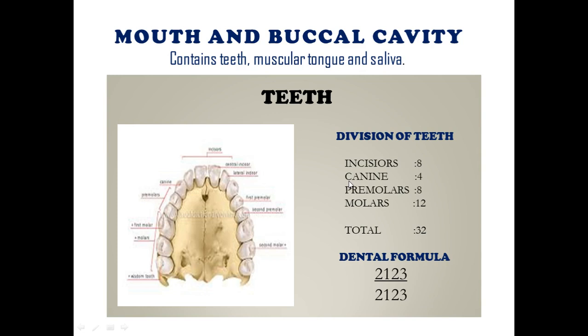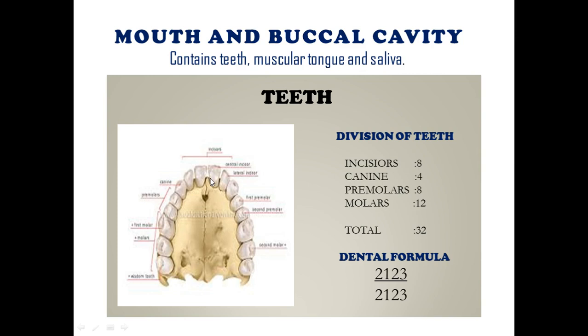Incisors are the frontal teeth that are very weak and help in tearing and holding the food. There are four in each jaw, upper and lower, so in total there are 8 incisors.